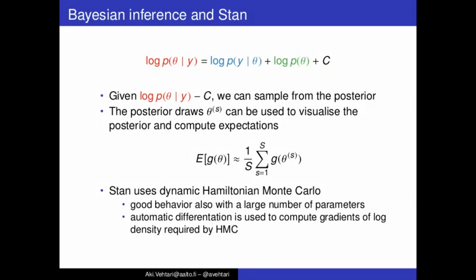I will next show you an illustration of this sampling in a simple two-dimensional example, and you can also find more examples in the link shown.